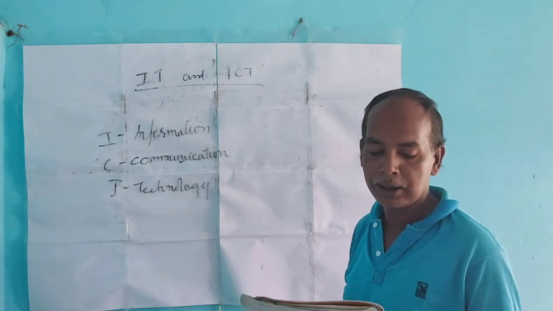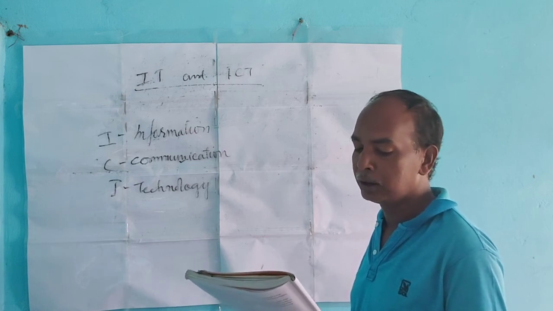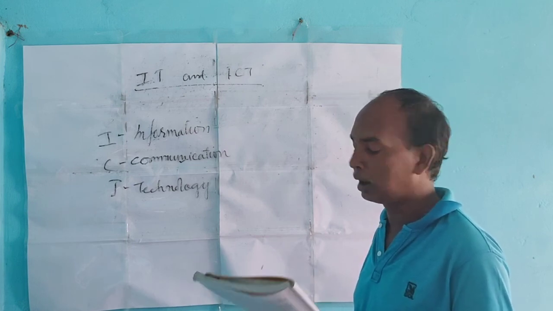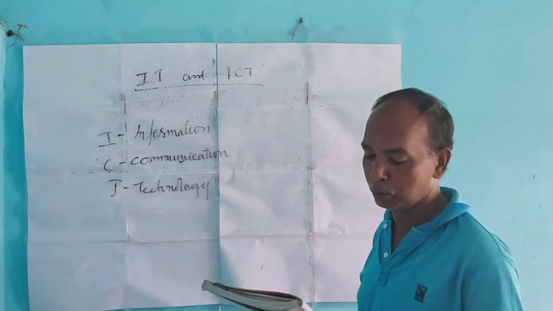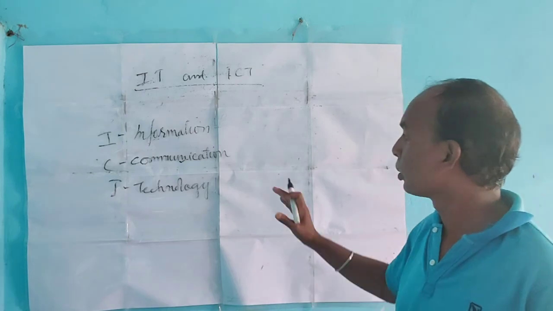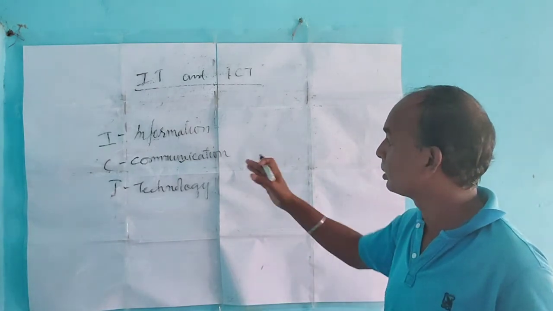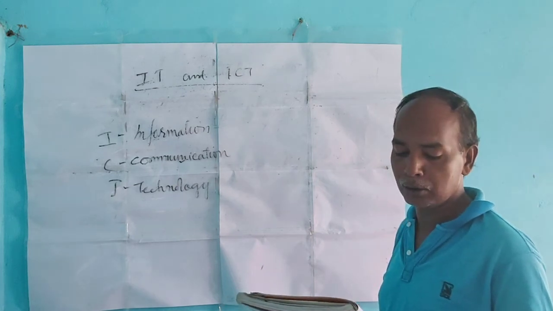The third one, technology, refers to the format and tools used to gather, store, and communicate information. Under this, how the data is stored, how the data will be kept, and how the data will be communicated from one computer to another is called the technology.